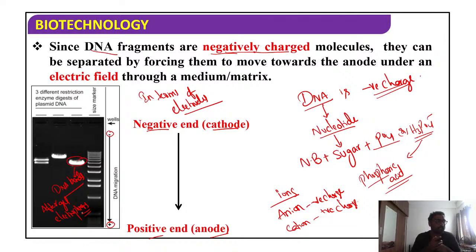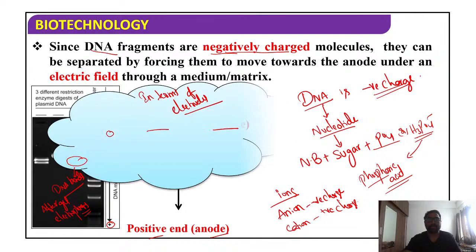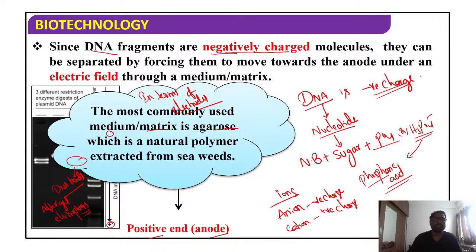So this is the principle you need to understand, students. What is the principle here? It moves from the negative end to the positive end. The charge of DNA is negative and it is moving from the negative end to the positive end. Now students, the most important medium, or matrix. Why do we call it Agarose Gel Electrophoresis? The answer is on your screen now.